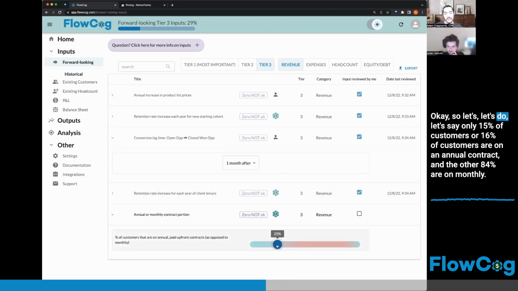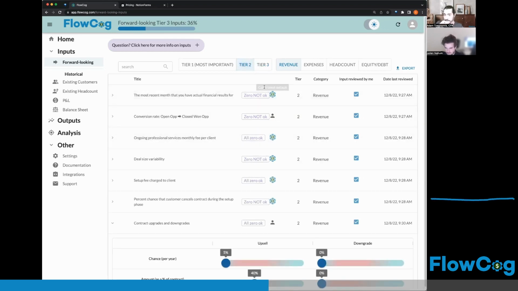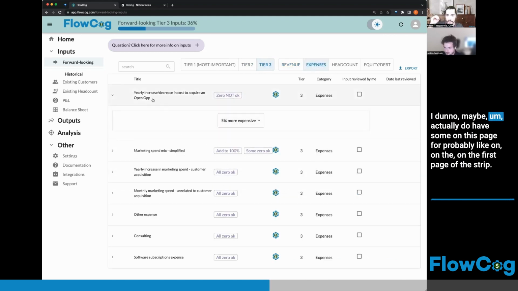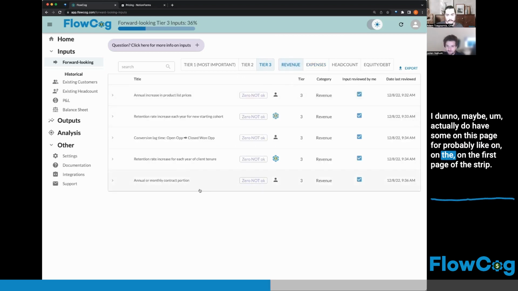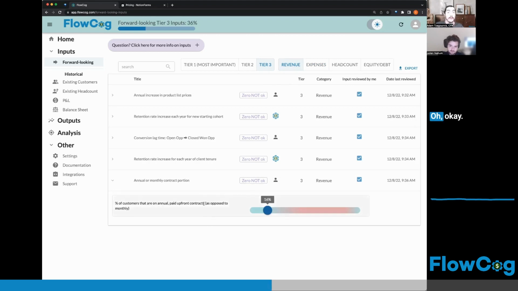Okay, so let's say only 15% or 16% of customers are on an annual contract, and the other 84% are on monthly. Yeah, that was reasonable. Probably it's even less than this, I guess. I don't know. Actually, I do have some on this page. On the first page of the Stripe thing, I have 4 out of 20 that are yearly. So I think 16% is fine.